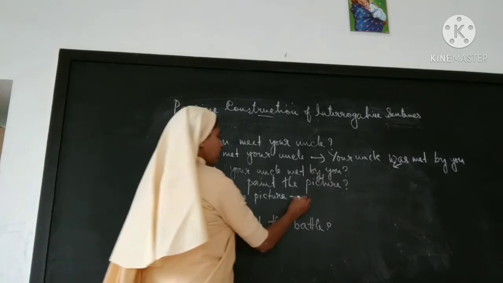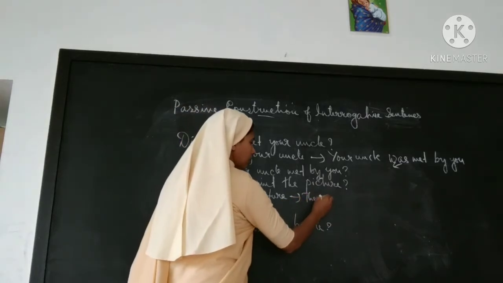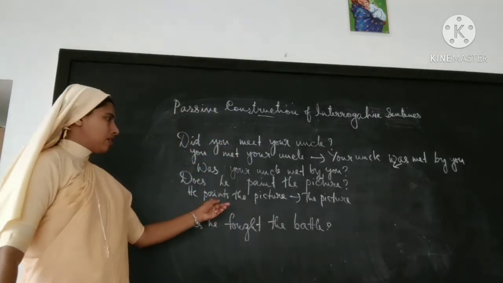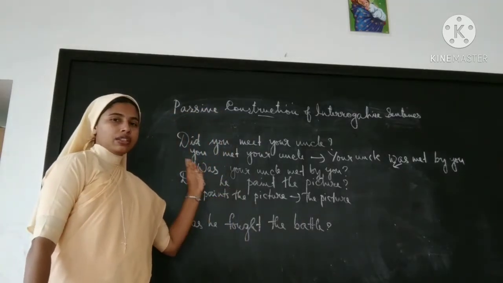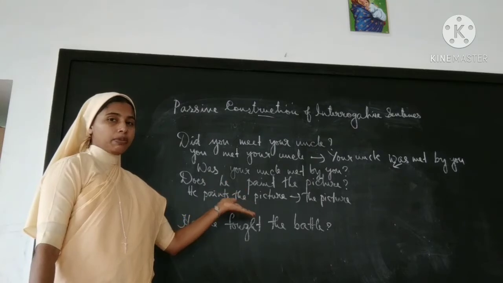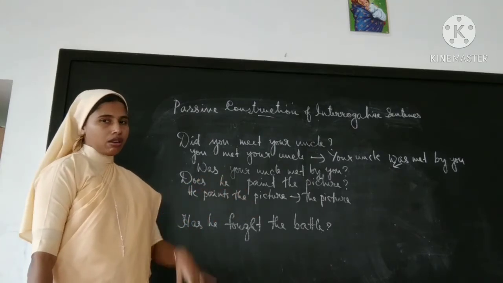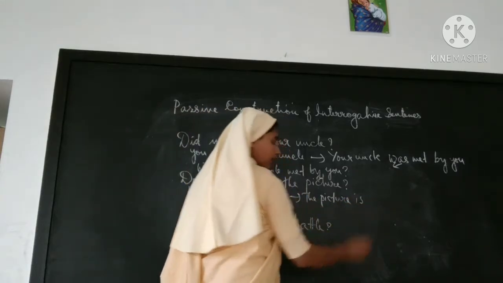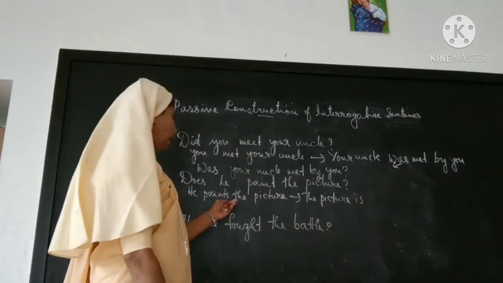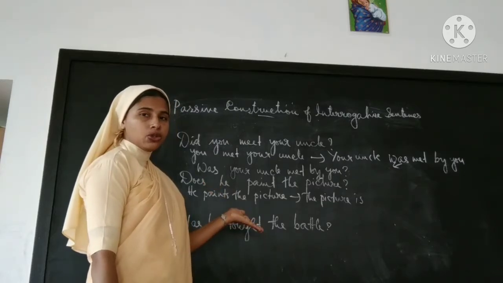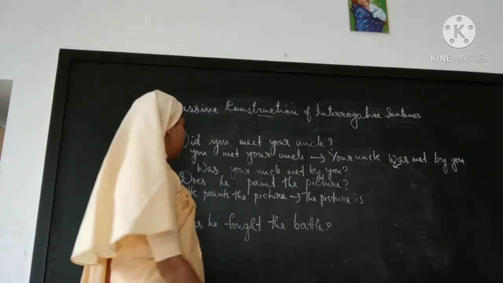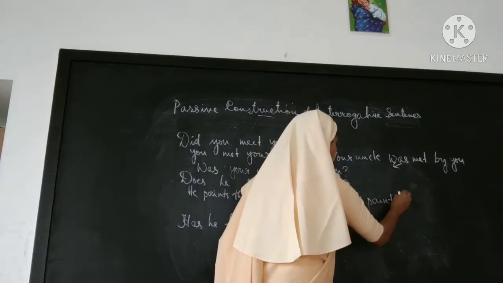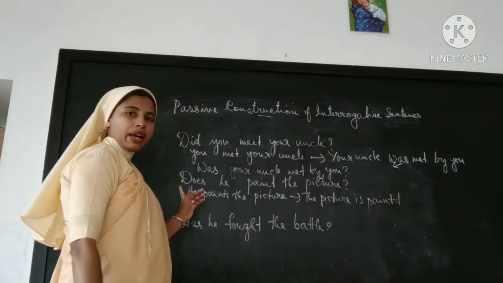So the picture, then paints. Since it's simple present, the auxiliary that must be used is is, or, okay, the picture is singular, so we will use is. The picture is painted. Only the V3 form will be used in passive construction, so we'll use painted. The picture is painted by him.